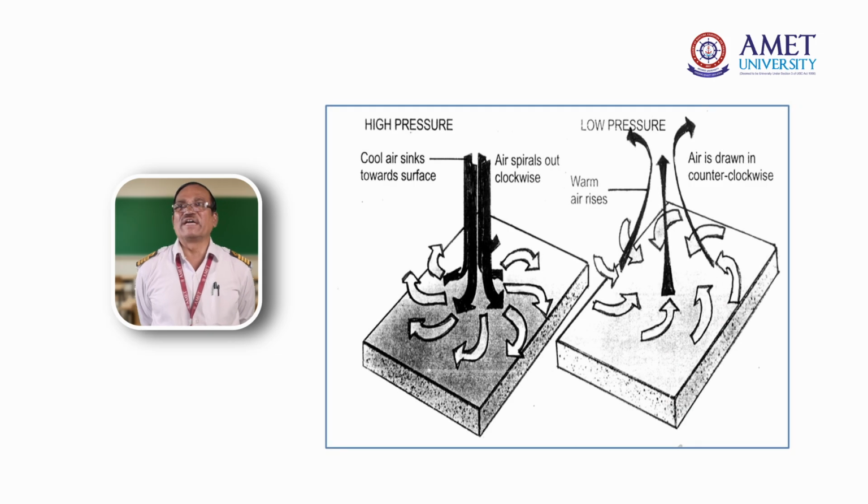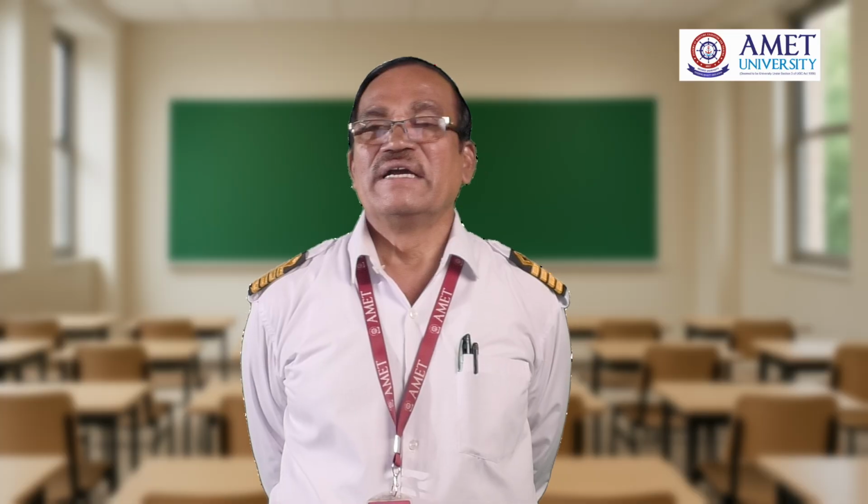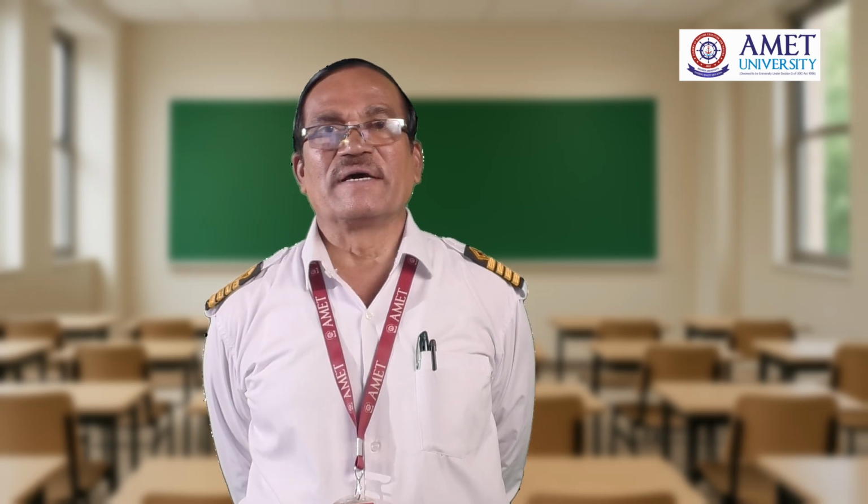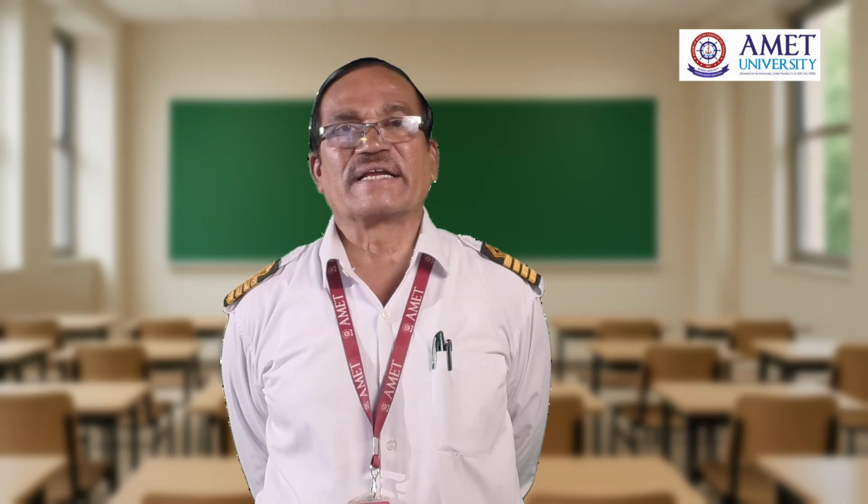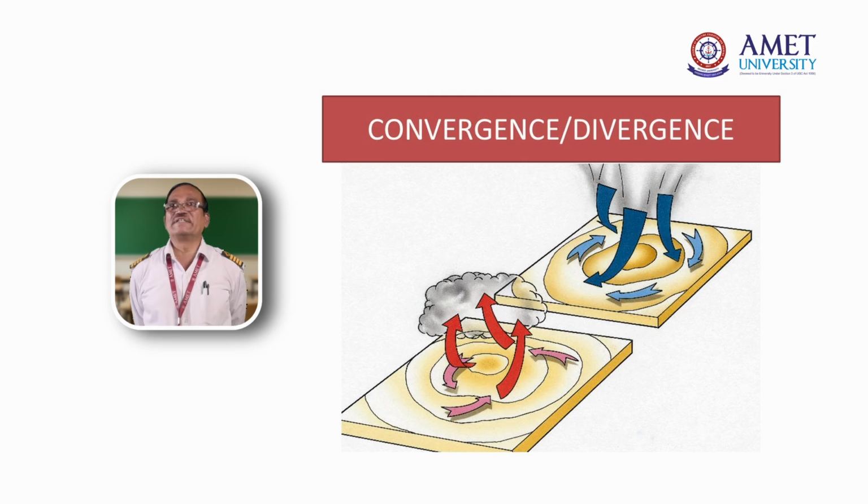You look at that, which I have already discussed. A low pressure area is where the air is warm. When warm air is rising up, a vacuum is always created. The air which is surrounding will try to fill up the area. That is called a low pressure area, which has an anti-clockwise direction in the northern hemisphere and a clockwise direction in the southern hemisphere. One thing to remember in meteorology: the wind pattern and everything will change in the other hemisphere. Whatever happens to the wind in the northern hemisphere will happen in reverse, in the opposite direction, in the southern hemisphere.